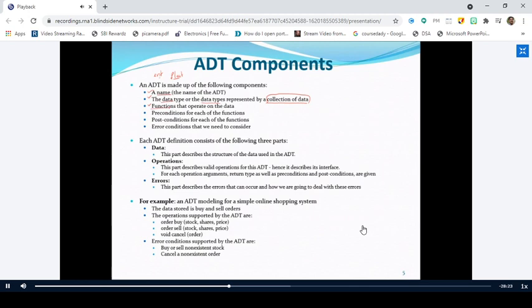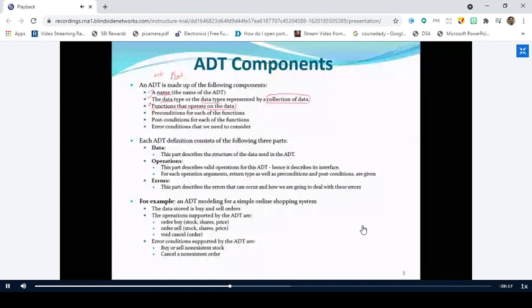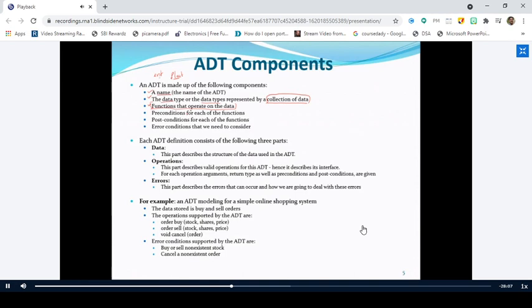This is what we have been discussing from the first point onwards. A data type consists of a set of data and a set of operations. Simple thing. What does a data type consist of? A set of data and a set of operations. Operations are implemented using functions in the C programming language. Is it clear?